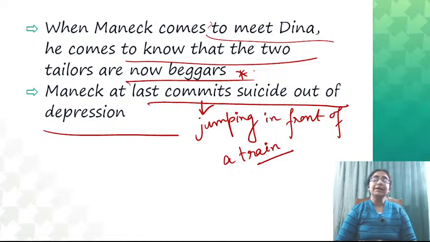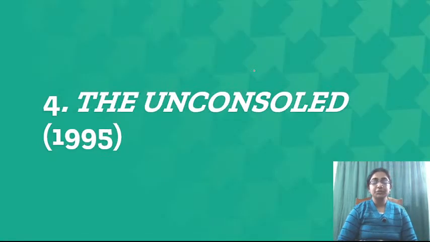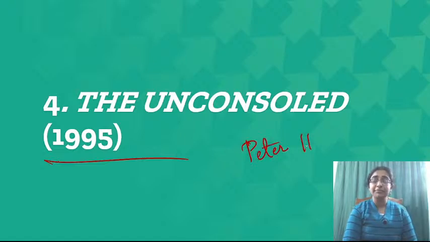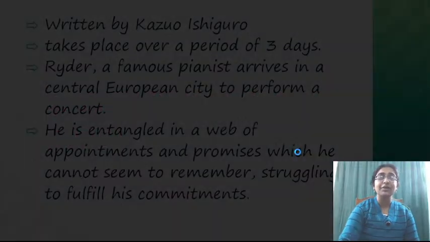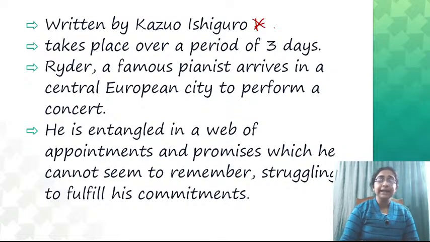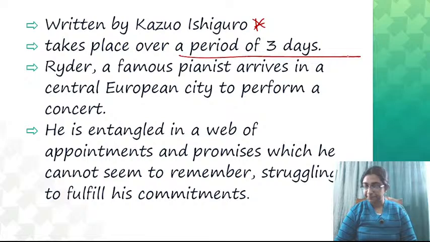Okay, so this is the summary of A Fine Balance. Now I move on to the next work and the last work of today's class, that is The Unconsoled, published in 1995. The question was: which of the following novels is not written by Peter Handke? The answer was The Unconsoled, because this is a novel written by Kazuo Ishiguro, who wrote The Remains of the Day. This particular novel takes place over a period of 3 days.